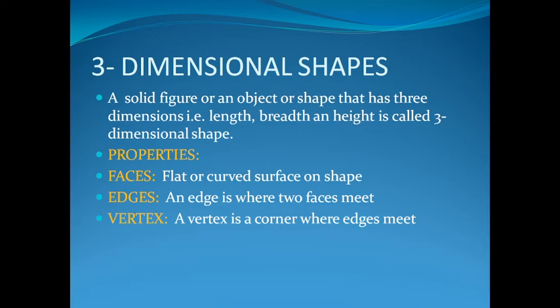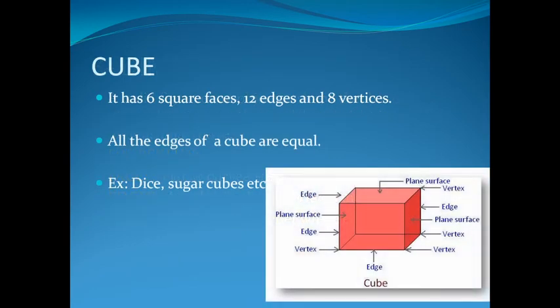Edge is where two faces meet, and vertex is a corner where edges meet. The three-dimensional shapes include cube. A cube has 6 square faces, 12 edges and 8 vertices. All the edges of a cube are equal. Examples: dice, sugar cubes, etc.